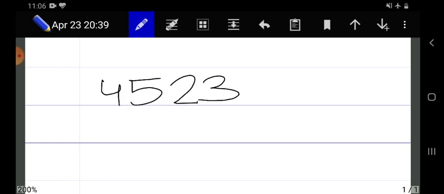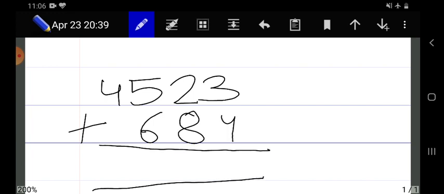Let's just start. So the question was 4,523 plus 684. First of all we will add both positive numbers. Positive numbers are those having plus in front of them or nothing in front of them, and those having minus in front of them are called negative numbers.